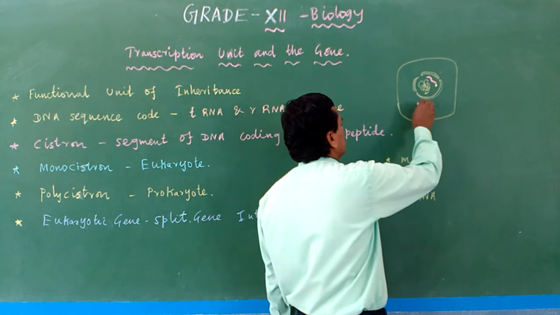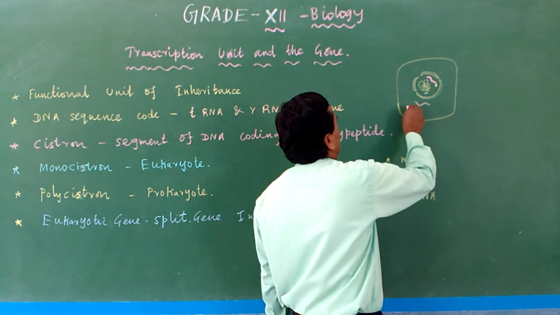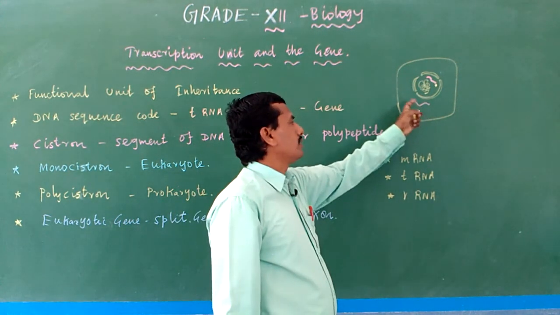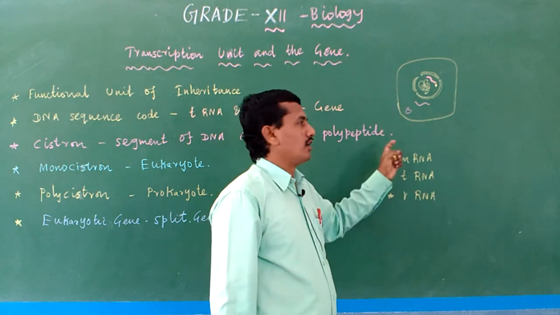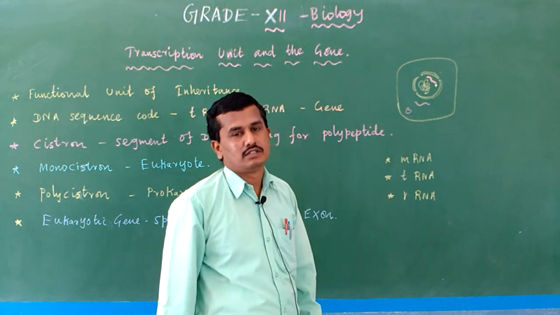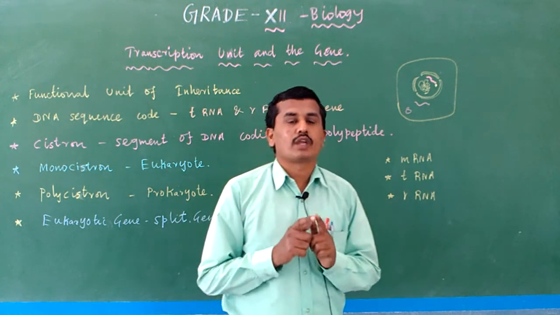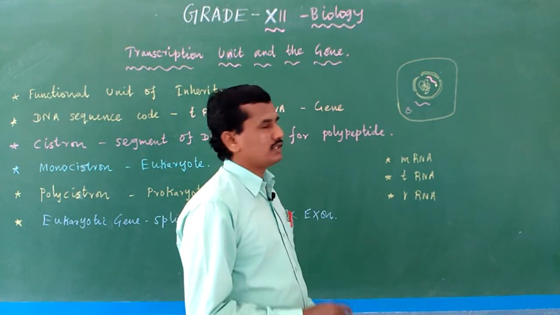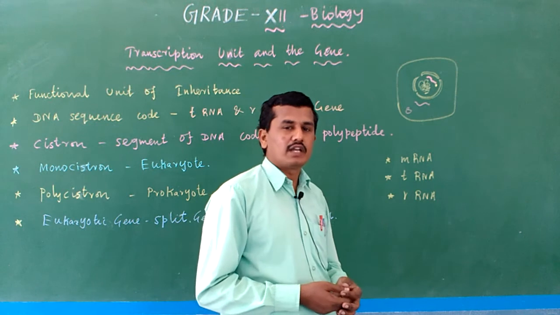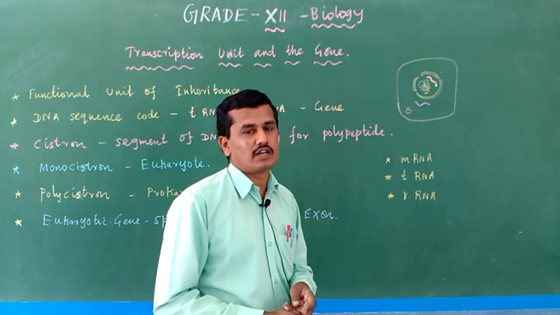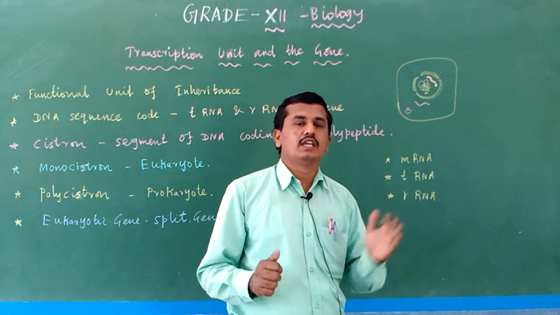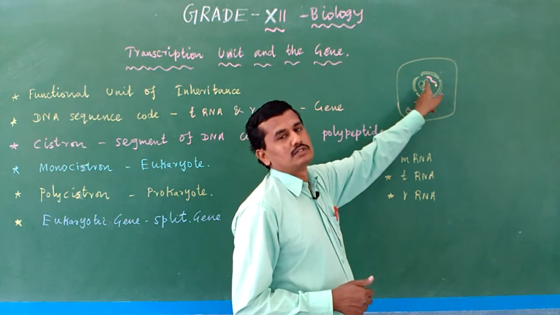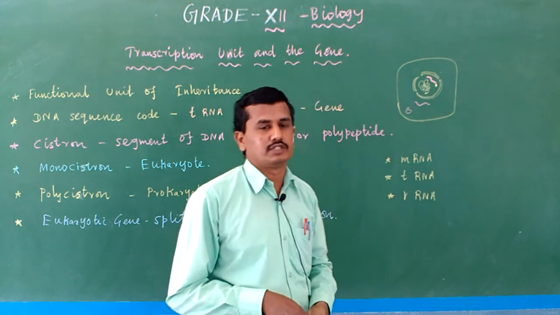Then mRNA enters into the cytoplasm of the cell with the use of ribosomes. This is actually a ribosome. With the use of ribosomes, with the use of mRNA, then tRNA, then rRNA, lastly the cell produces the protein, a particular protein. So protein production information is present in the DNA. So transcription is nothing but the formation of mRNA, the formation of tRNA, the formation of rRNA, the formation of RNA from the DNA. So from the DNA, the RNA is formed. The process is known as transcription.